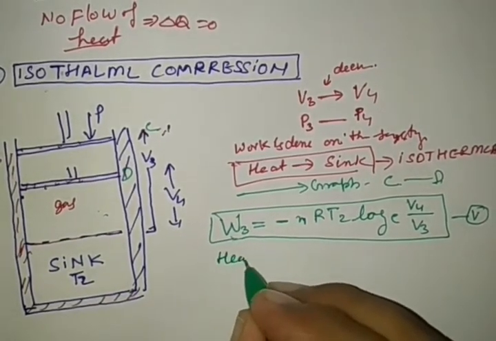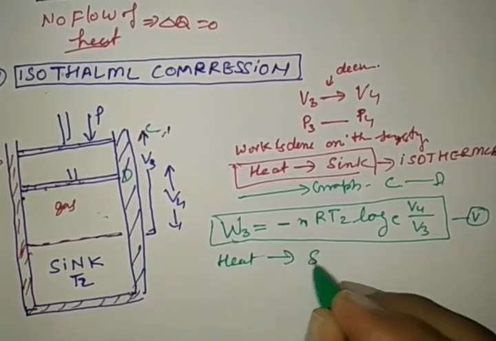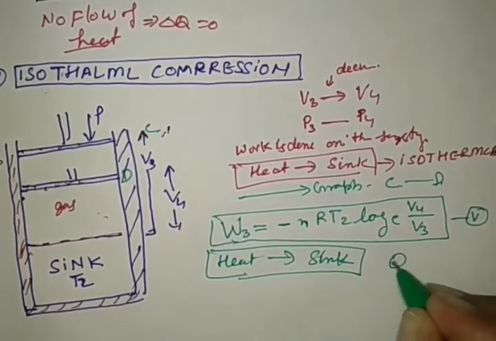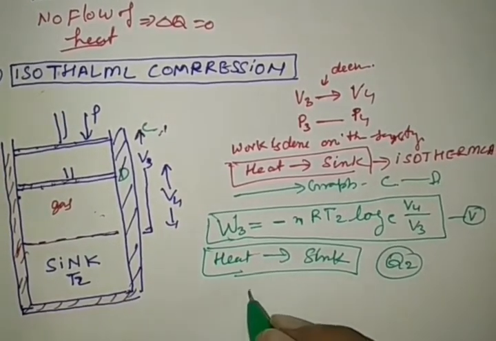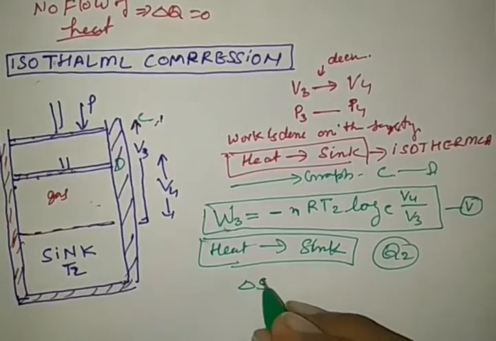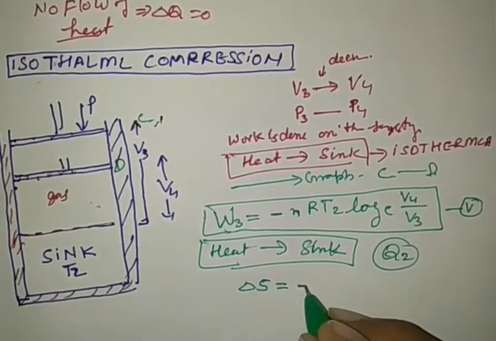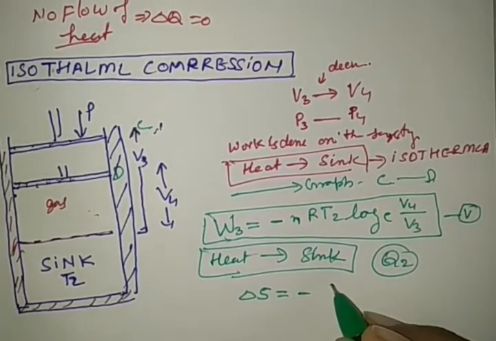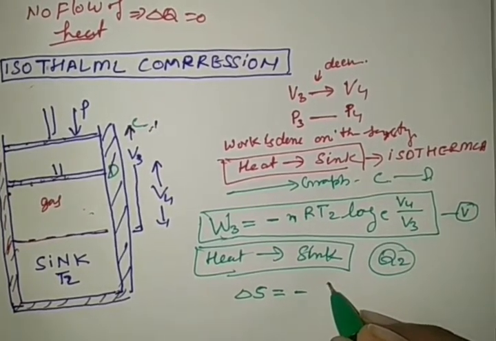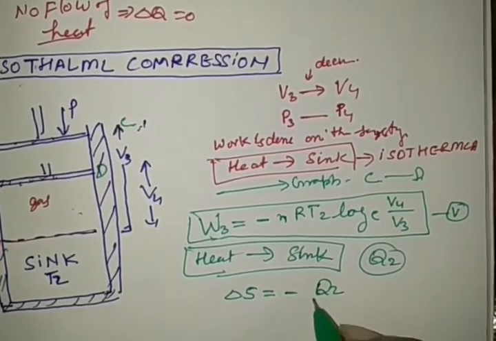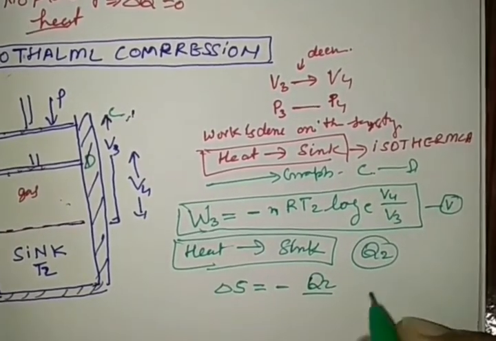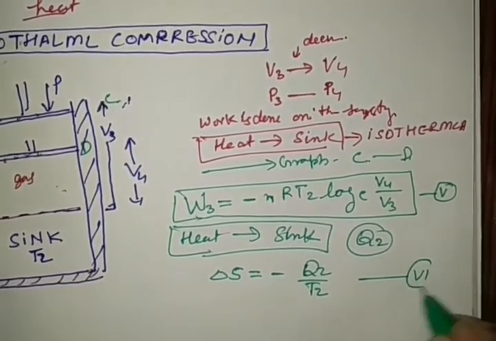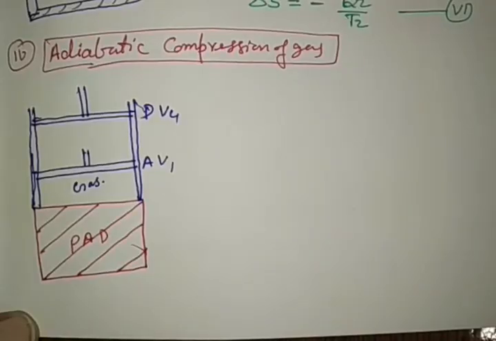Let the heat transferred to the sink be Q2 amount, then there is a change in entropy. This change in entropy is given by Q2, the amount of heat liberated to the sink at constant temperature T2. It is equation number 6.